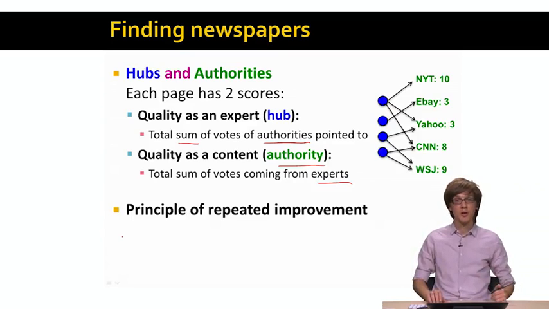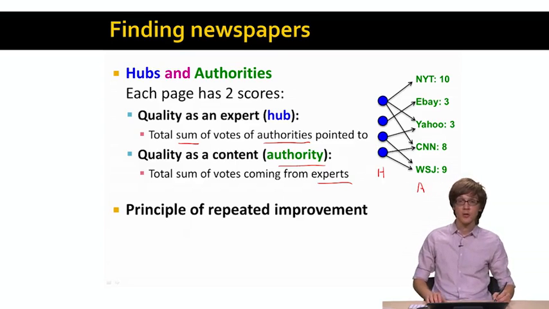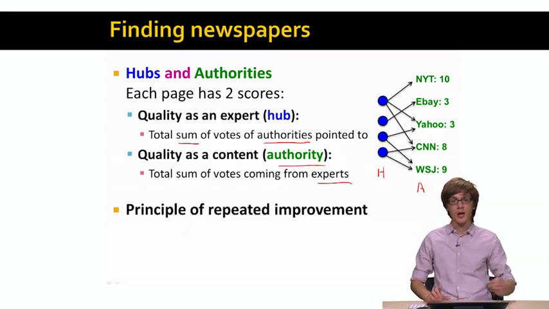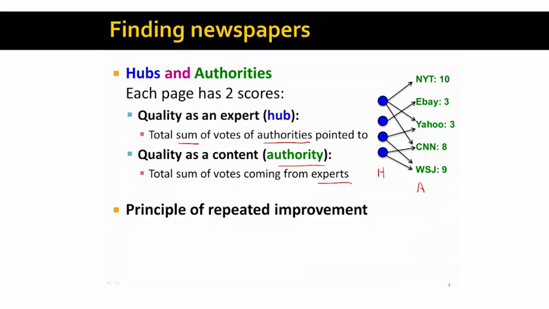Let me give you an example. We can think of the web as this bipartite graph where we have a set of hubs here and a set of authorities. Authorities are the web pages that provide good content, and hub pages we can think of as web pages that have useful links to the good authorities.